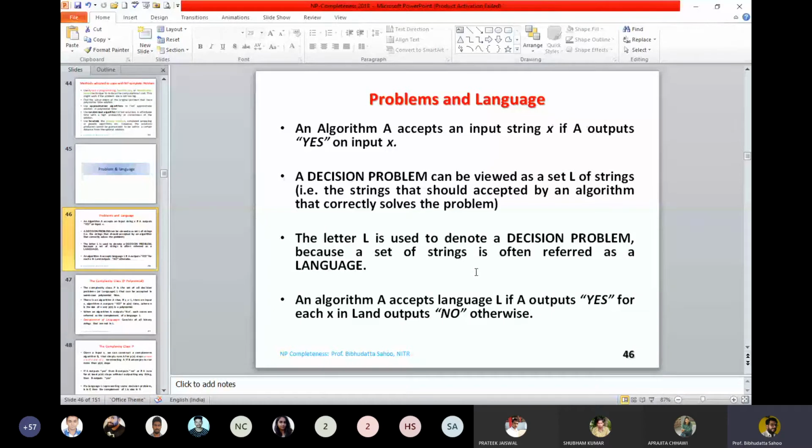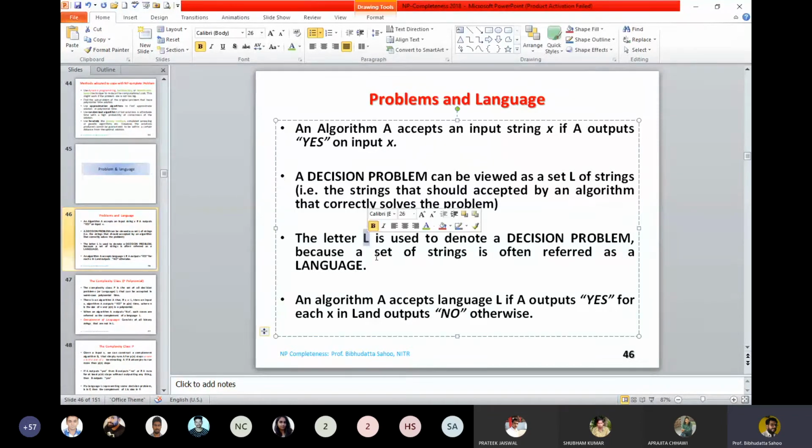An algorithm A may accept a string x, and if A outputs yes on the input, that means you have designed an automaton. I am supplying you 1101. You start with the start state and come to the goal state. So the answer is yes.